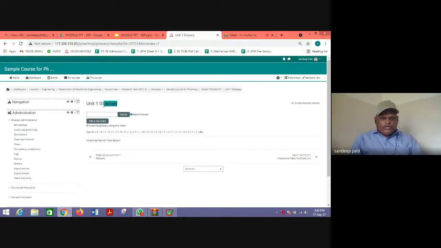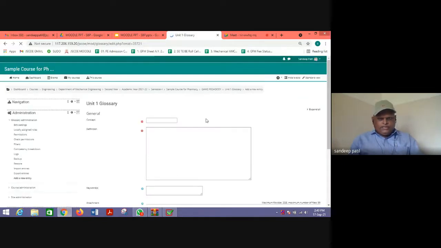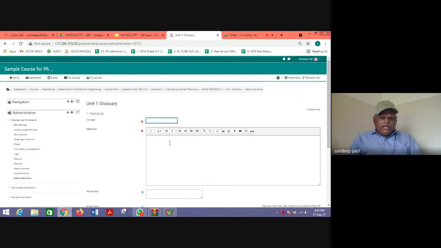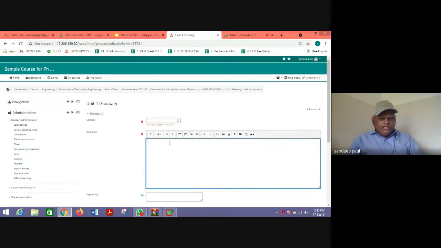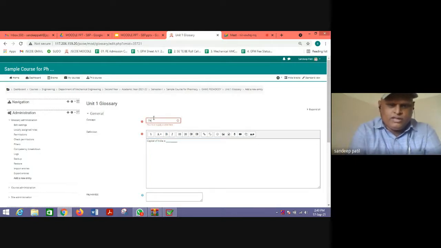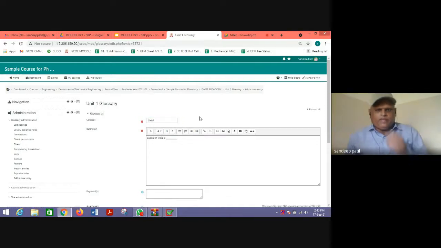So here unit 1 glossary is there, and you need to add new entries into it. You can click add a new entry into the glossary. You have seen that the concept is your answer and the definition is the question. Here again, if I repeat, the capital of India is, this is the question, and this is the answer.